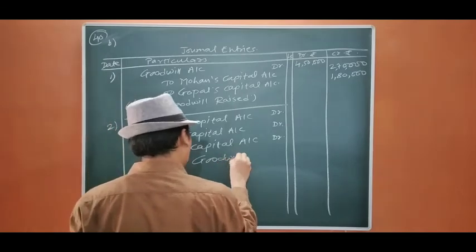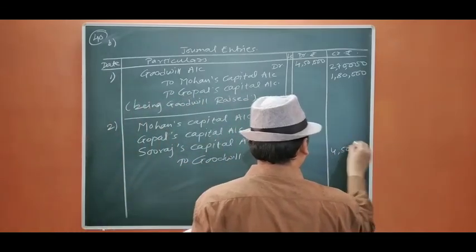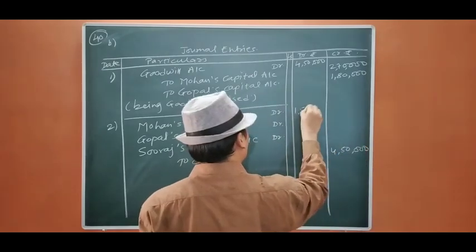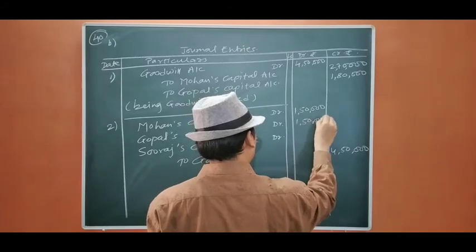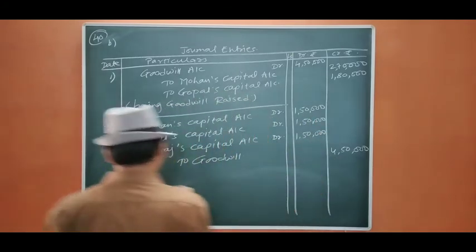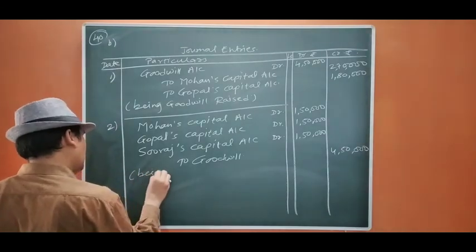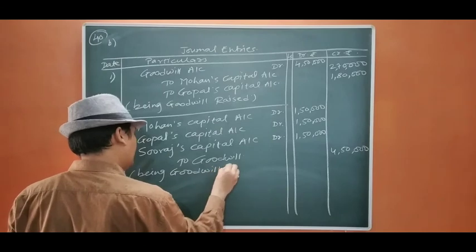As 1 lakh we are going to retain, it is going to be 4,50,000 only, and the new profit sharing ratio is equal. So it is going to be 1,50,000, 1,50,000, 1,50,000. Being goodwill written off.